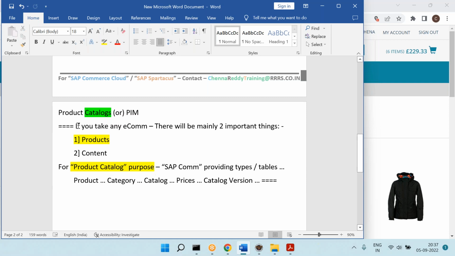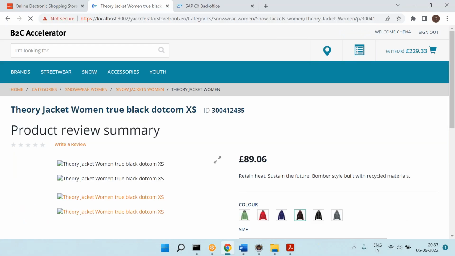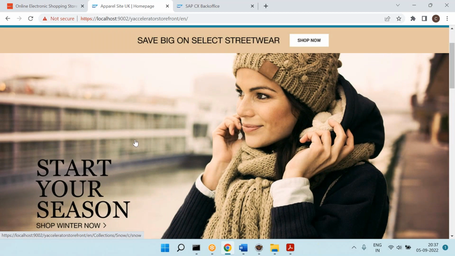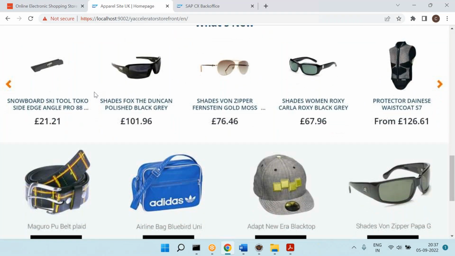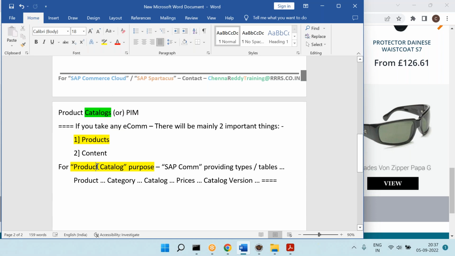Okay, so you take any e-commerce site, there will be two important things. First one is product, second one is content. What is the meaning of the product? This is called the product. Then what is the meaning of content? So you can see this banner is called the content, this best selling is called the content. Now this product and content we need to manage. For product purpose, we have the product catalog. So that means through product catalog, we can manage the products.